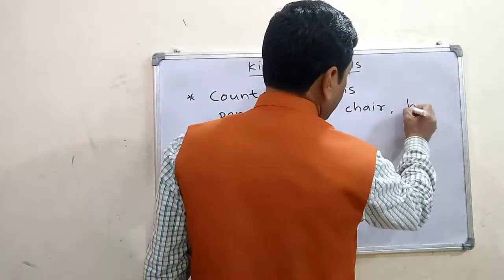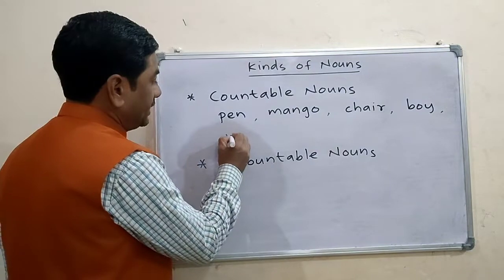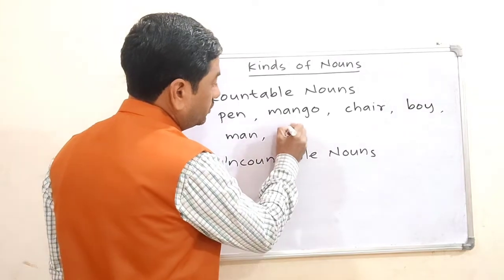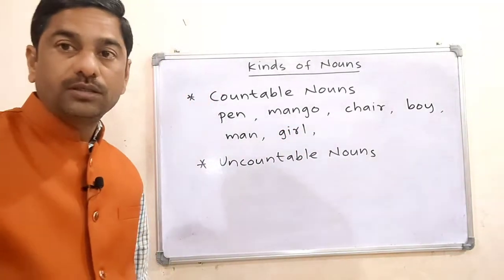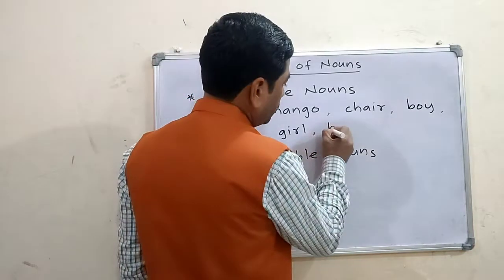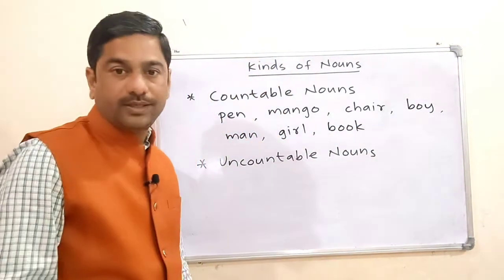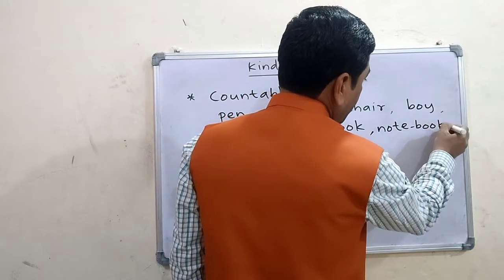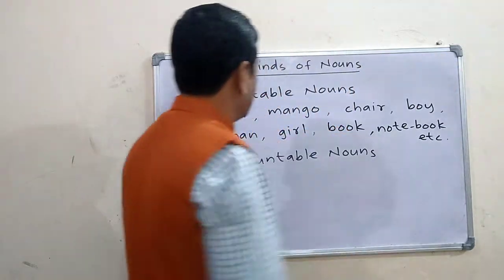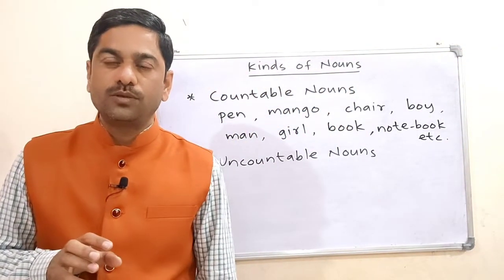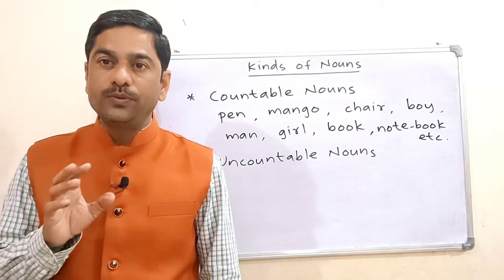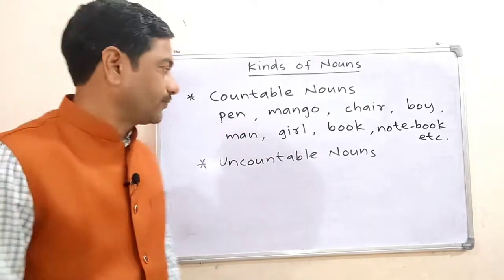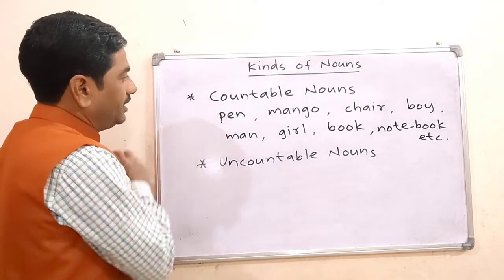Then boy, boys, right? Man, men, right? Then girl, girls. We can count. Then book, books, right? Notebook, notebooks, etc. So countable nouns are those nouns which we can count as 1, 2, 3, and these countable nouns have a plural form. These are some of the examples of countable nouns.